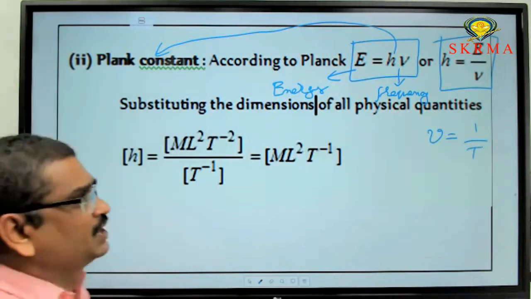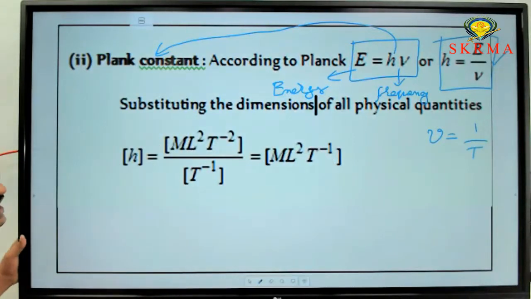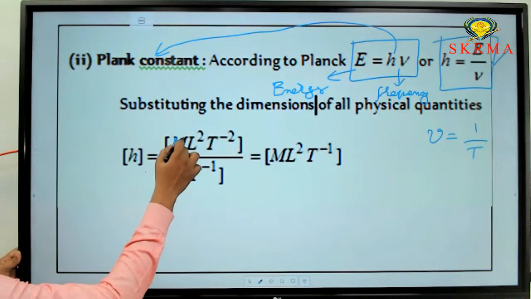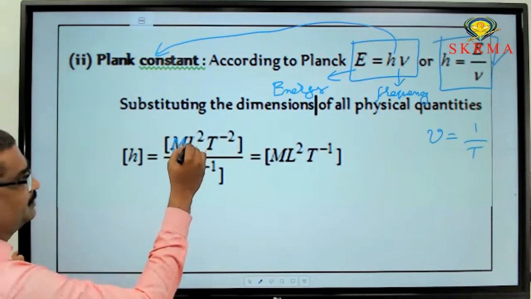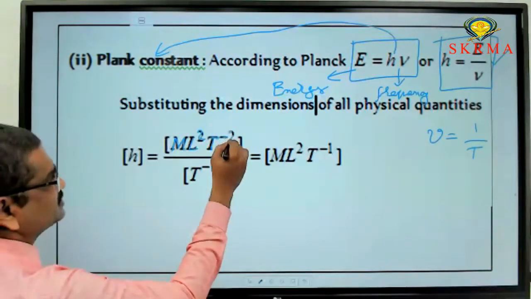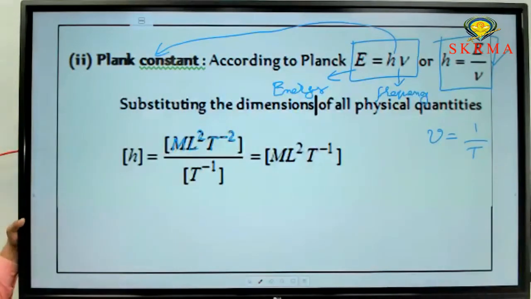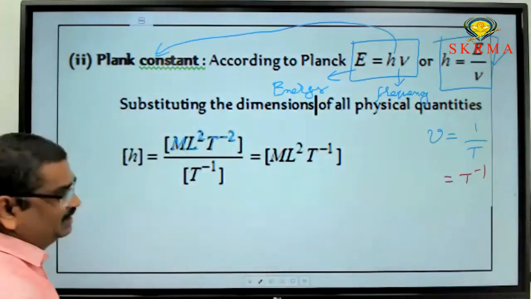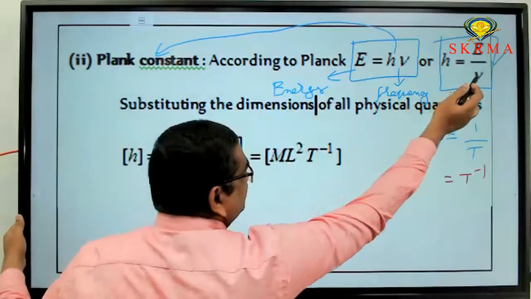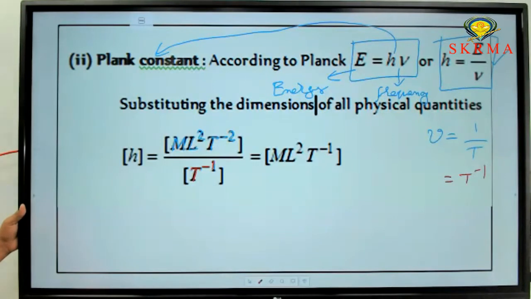Now substitute the dimensional formulas in this equation. What is the dimensional formula for energy? M L square T power minus 2 is the dimensional formula for energy. Next, frequency, that is 1 by time period or time period inverse. So substitute the frequency dimensional formula as T power minus 1.